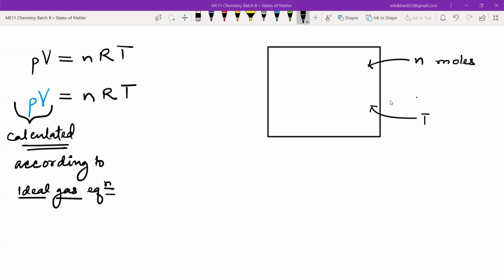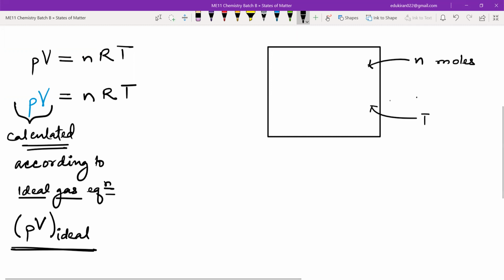That means this PV that I will be writing now is one term, it will give you one value. This is the value if the gas was an ideal gas. This will be the value if the gas was an ideal gas. Is everyone with me till here? Okay.